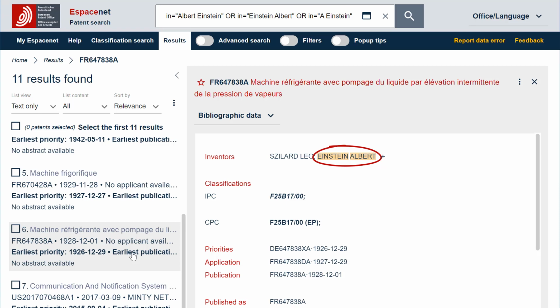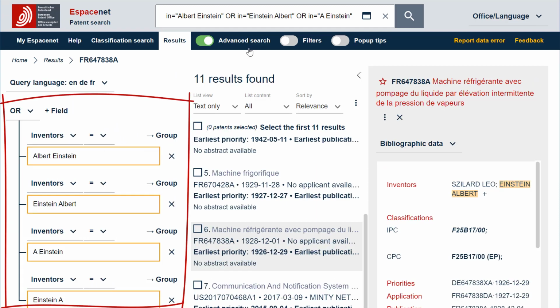If you prefer to use the Advanced Search mode instead of the Smart Search mode, this is how you would need to construct your Advanced Search query.